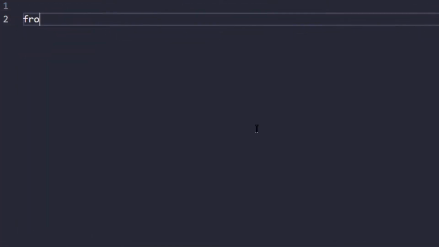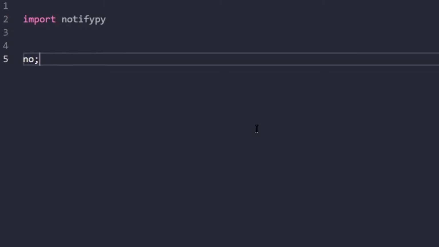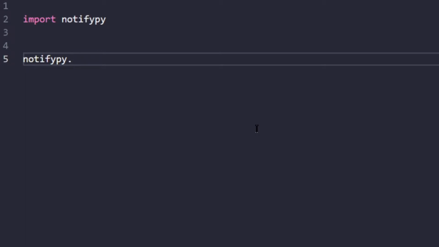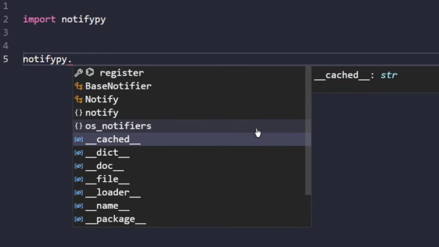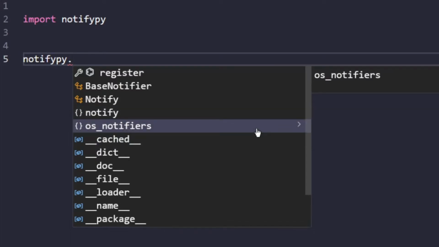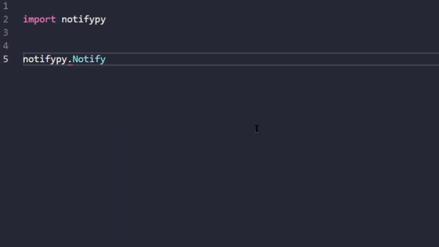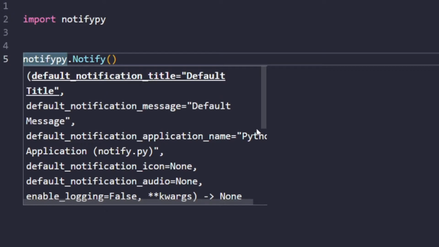First of all, we have to import notifypy. So I will import notifypy here. Now if I trigger my Smart Assist in VS Code here, you will see that I get some methods which I can use. So right now I have to use a notify method here. Now what I can do is return an object from this method.